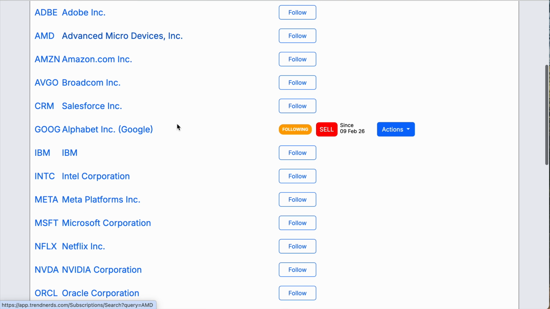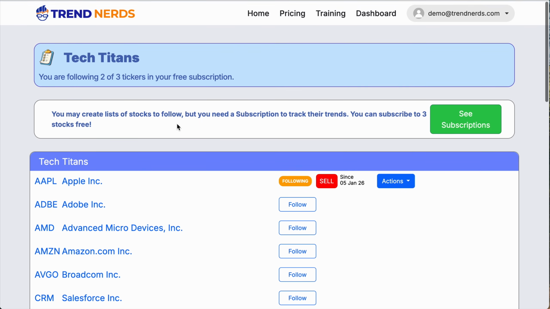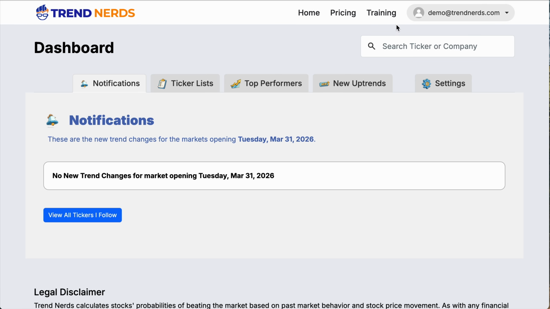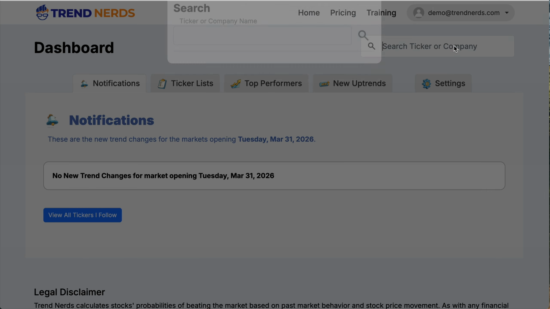So you can go ahead and take a look at any of these stocks, or you can just search and look up your own stocks. I'll go to the dashboard homepage. And remember, you can always search for a ticker here.